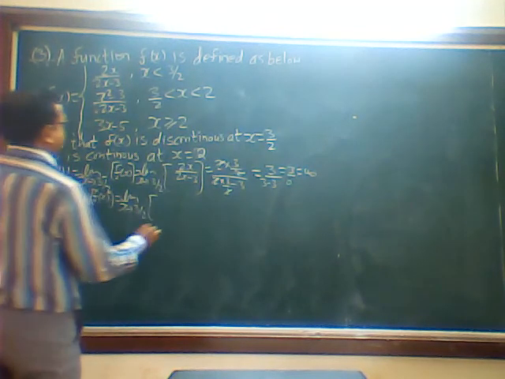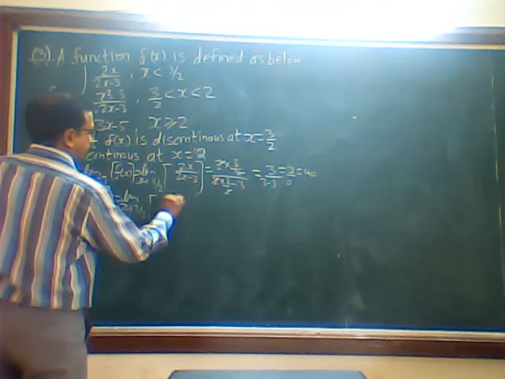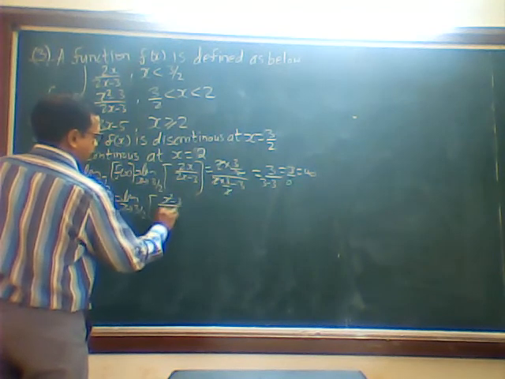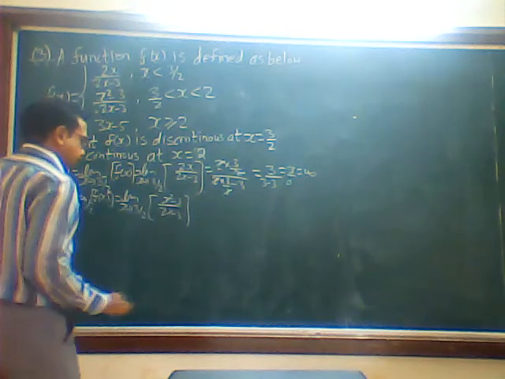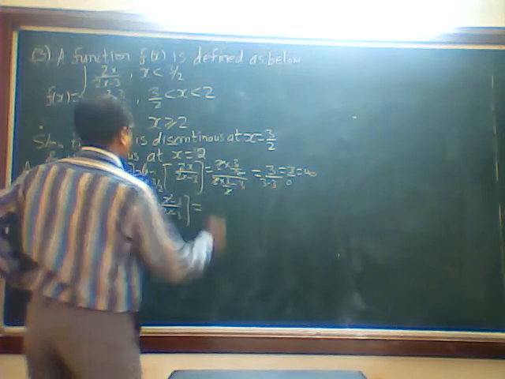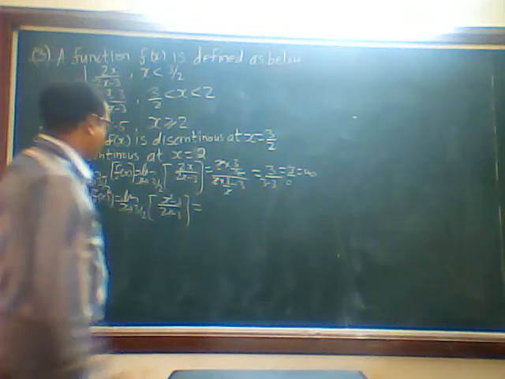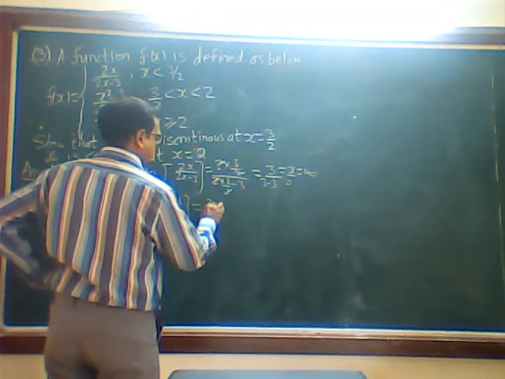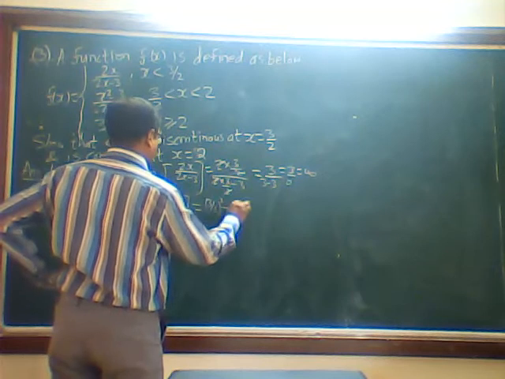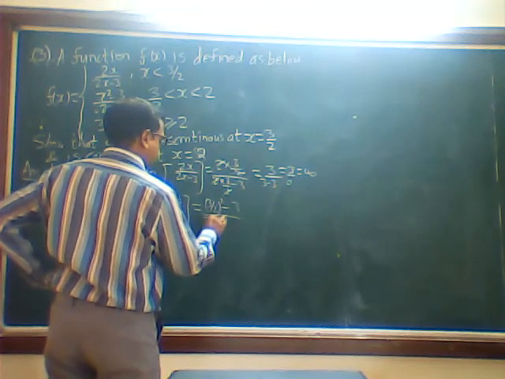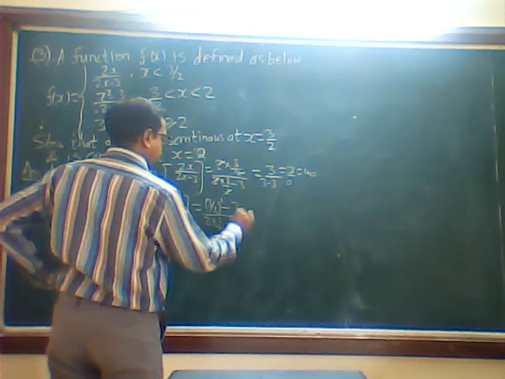f of x is x square minus 3 divided by 2x minus 3. What happens here? (3 by 2) whole square minus 3 divided by 2 into 3 by 2 minus 3.